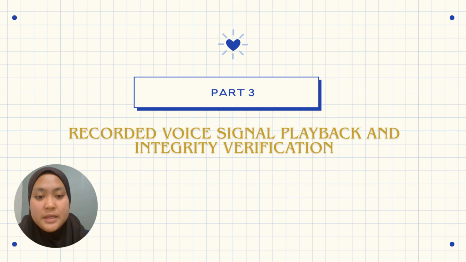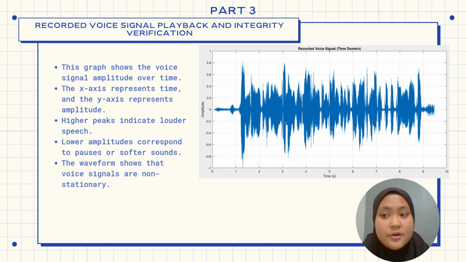Now I will explain about part 3, where we need to record our voice for signal playback and integrity verification. So now for the first graph in part 3, it shows the recorded voice signal in the time domain, which represents how the signal's amplitude varies with time. So the horizontal axis indicates time in seconds, while the vertical axis represents signal amplitude.